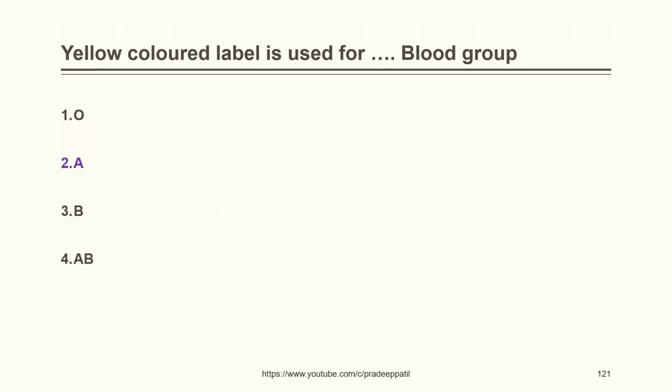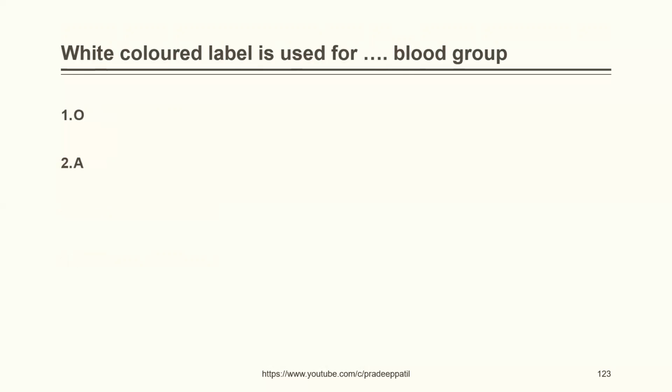So if you are going to check out yellow colored label, you can easily identify that it would be containing A blood group. Color of label on bag of B blood group is yellow, blue, pink, white. The correct answer is pink. White colored label is used for dash blood group: O, A, B, or AB. The correct answer is AB.